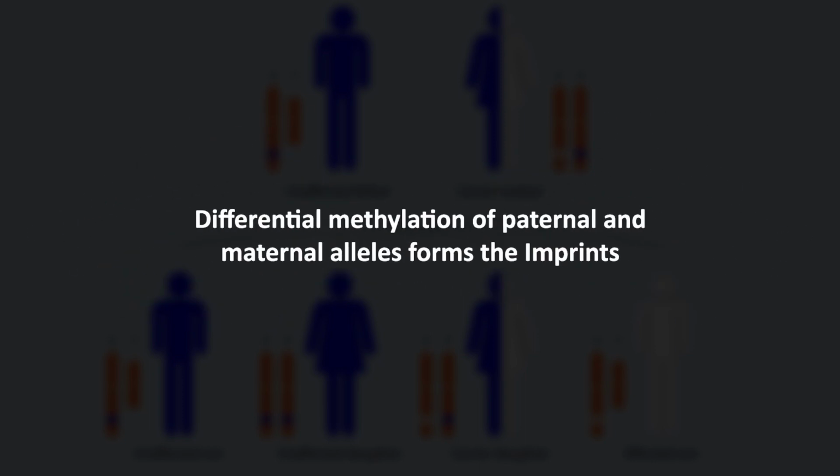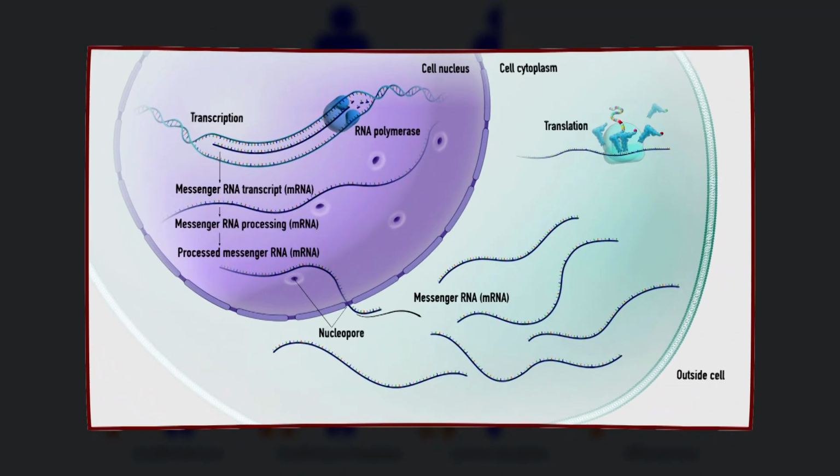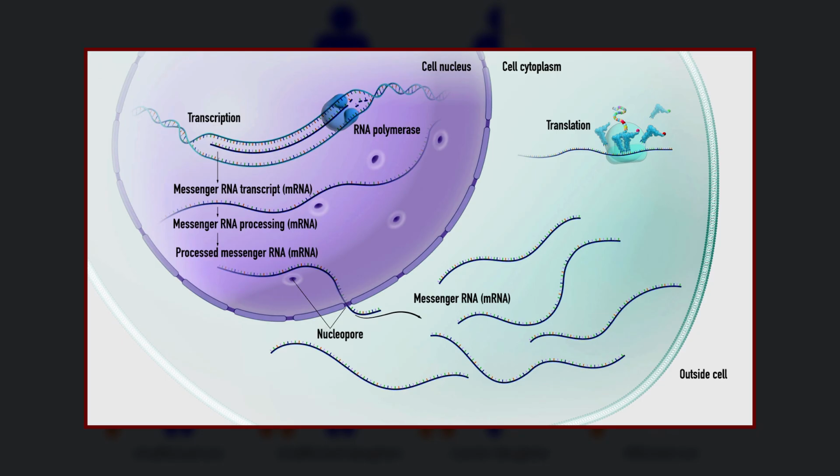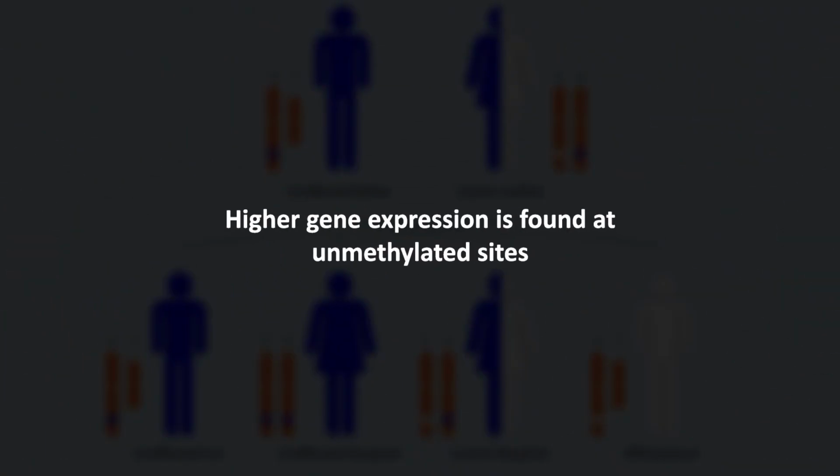Differential methylation of paternal and maternal alleles forms the imprints. This results in differing expression between alleles from the two parents. Sites with significant methylation are associated with low levels of gene expression. Higher gene expression is found at unmethylated sites. In this mode of inheritance, phenotype is determined not only by the specific allele transmitted to the offspring, but also by the sex of the parent that transmitted it.